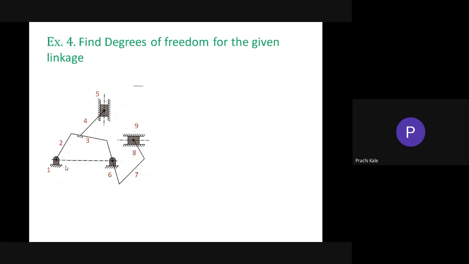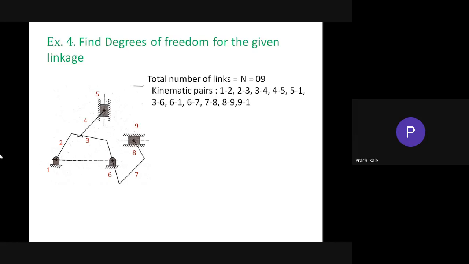See, total number of links is equal to 9. Then the kinematic pairs. Here I have listed them: links 1-2, 2-3, 3-4, 4-5. Then this is a slider sliding on a fixed link, so you have to count 5-1 as a separate pair. Then 3-6. Again this link number 6 is fixed, so here 6-1 you need to count. Pay attention to 5-1 and 6-1, as you may forget them.